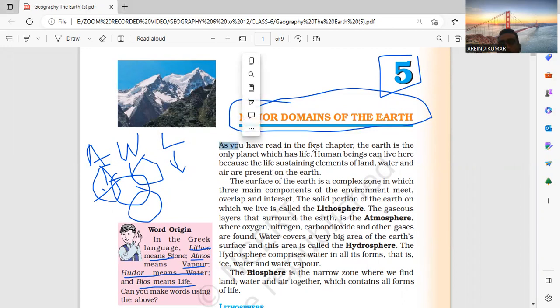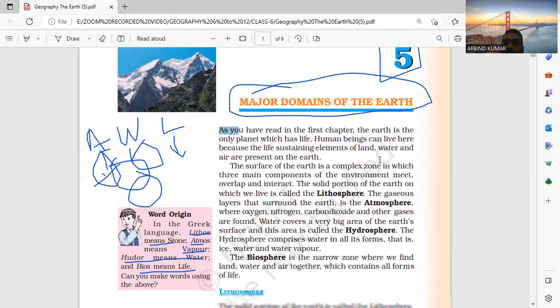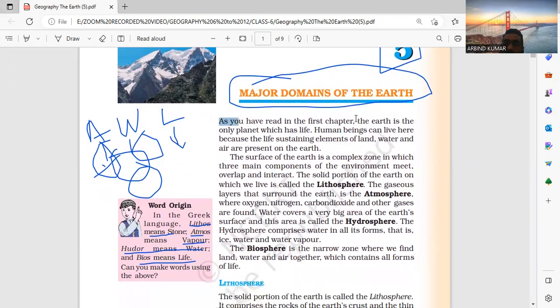As you have read in the first chapter, the Earth is the only planet which has life. Human beings can live here because of life-sustaining elements: land, water and air present on the Earth.